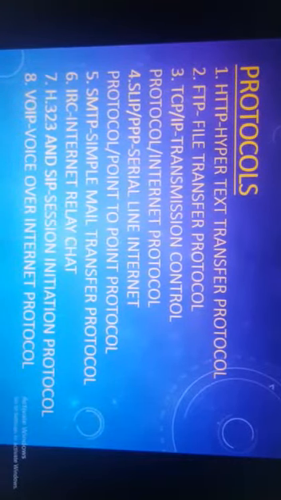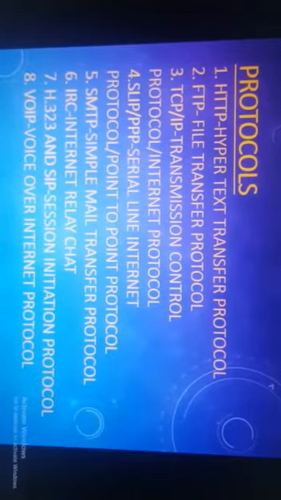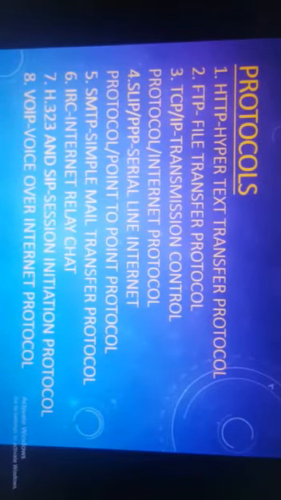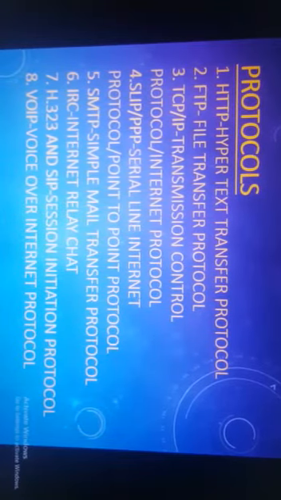Next is IRC. The full form of IRC is Internet Relay Chat, and we can say here it is a simple text-based conferencing protocol which involves a number of users spread across a number of interconnected servers.